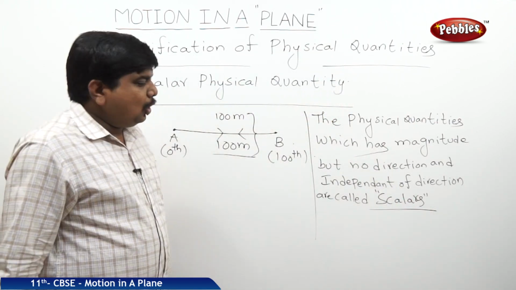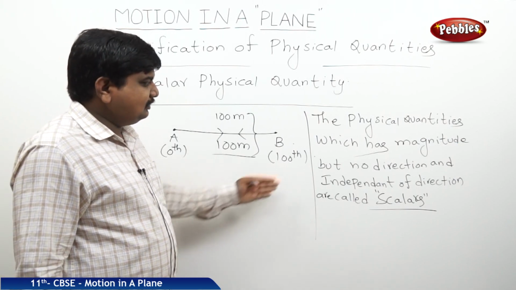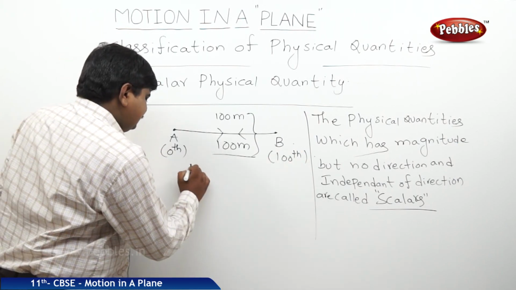Scalars means only magnitude they have. They don't have direction. Means AB is equal to BA.